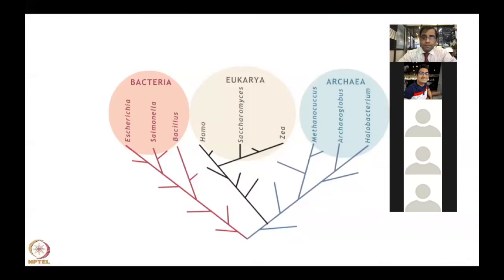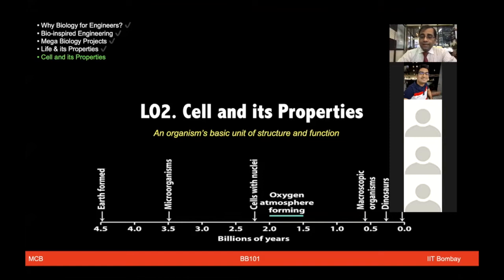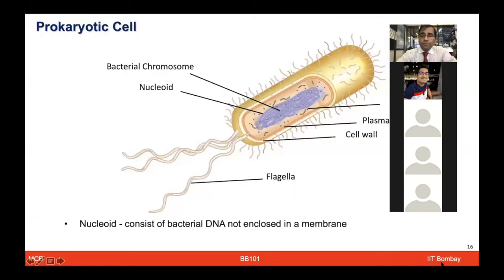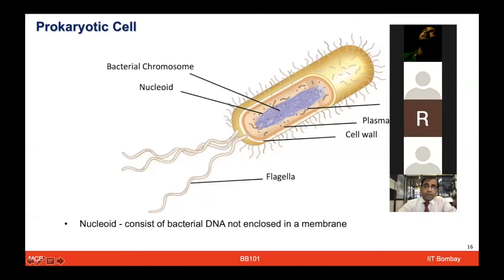So let me continue where we stand. We discussed different properties of the cells, and we also tried to give you an overview of how the bacterial cells, which are the prokaryotes, are very simple, and one could see that the bacterial chromosome, or the nucleic acid content, is free floating inside the bacteria.